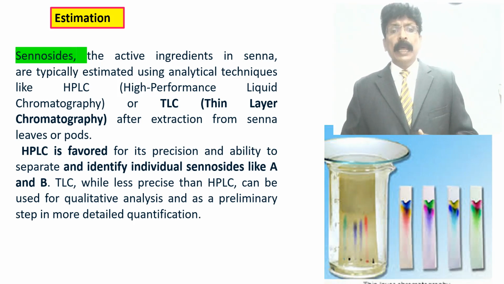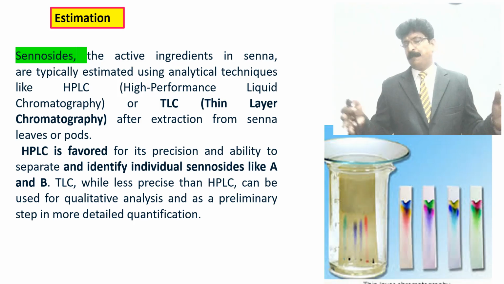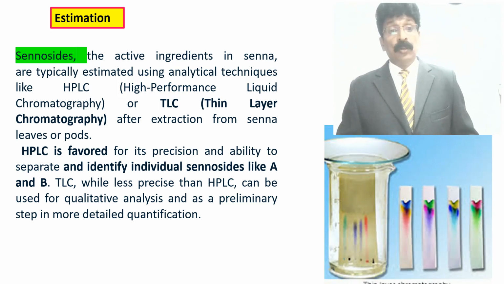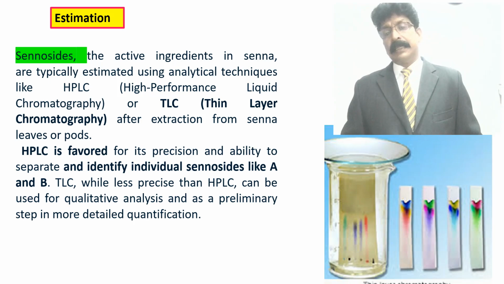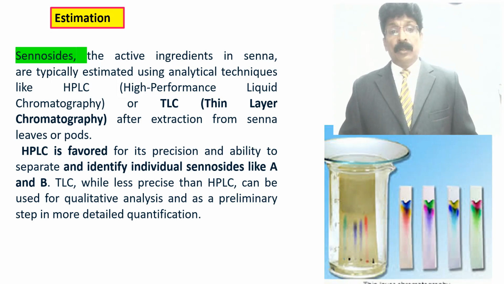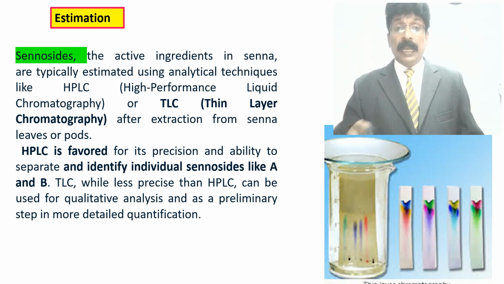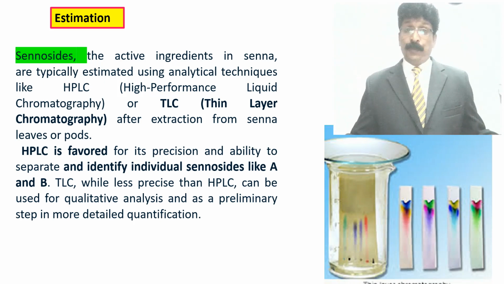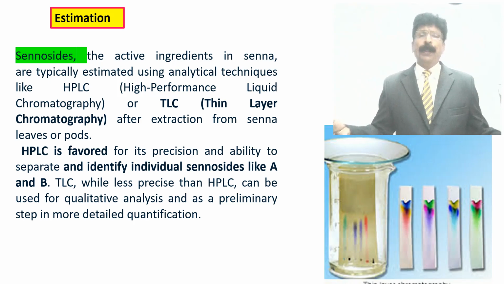While less precise than HPLC, TLC can be used for qualitative analysis as a preliminary step. Detailed quantification can be done by HPLC. Even HPTLC can also be performed.